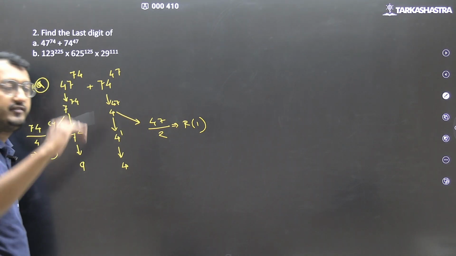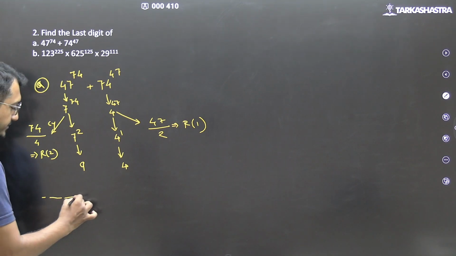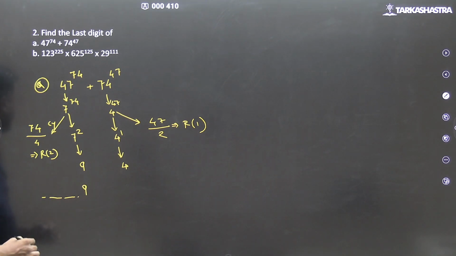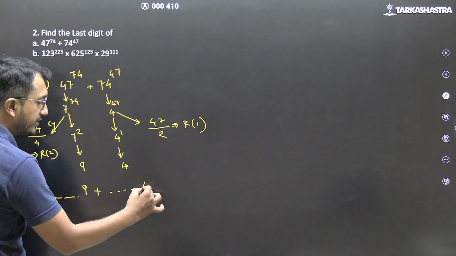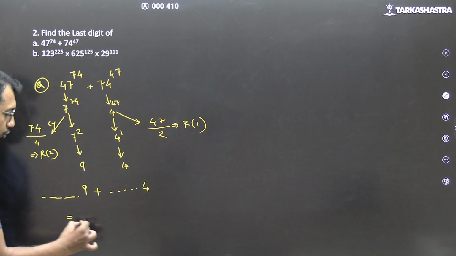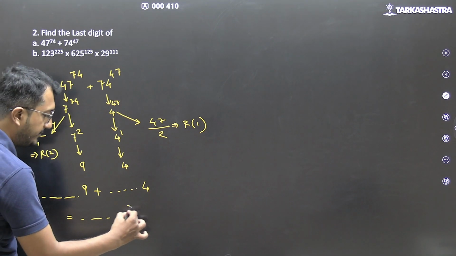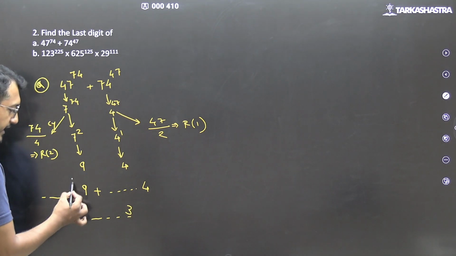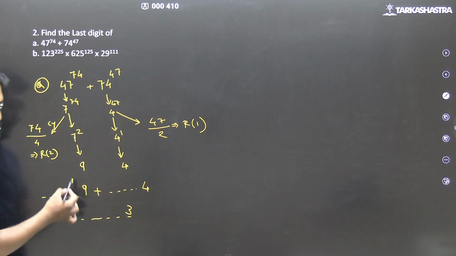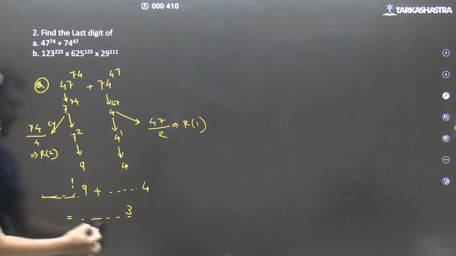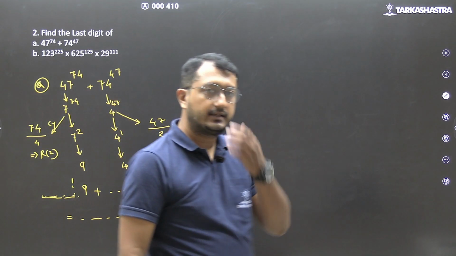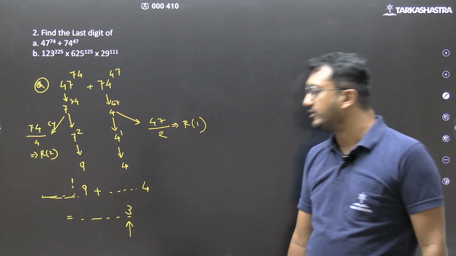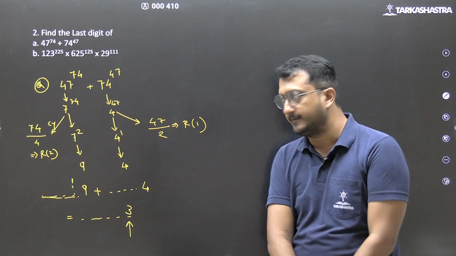So now, how will we get the numbers? Something ending with 9, plus something ending with 4. What will be the overall last digit? It will be 3, since 9 plus 4 is 13, and 1 will get carried away. So the last digit of this is going to be 3 only.